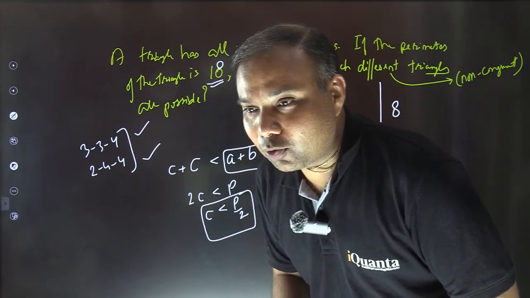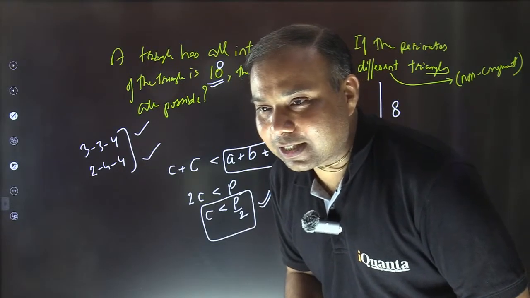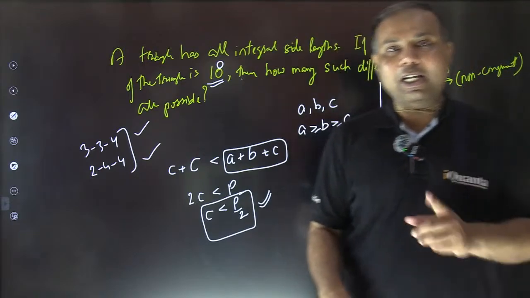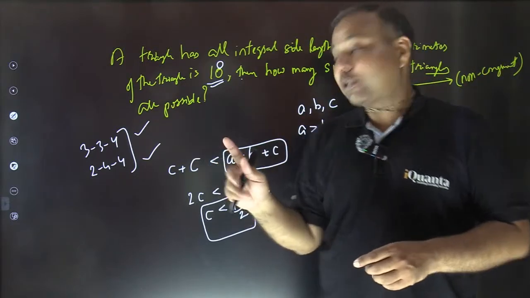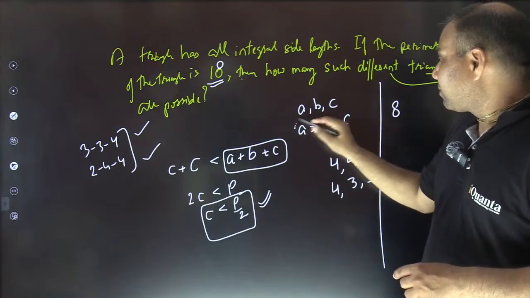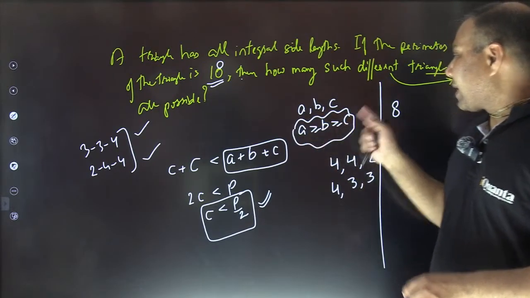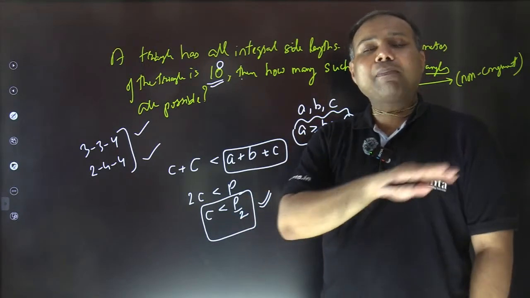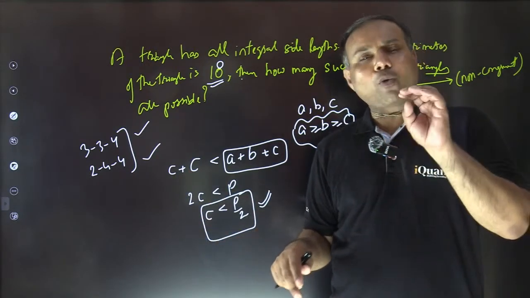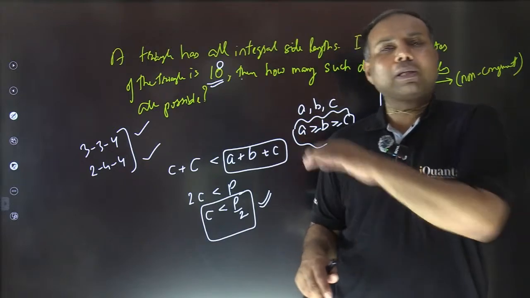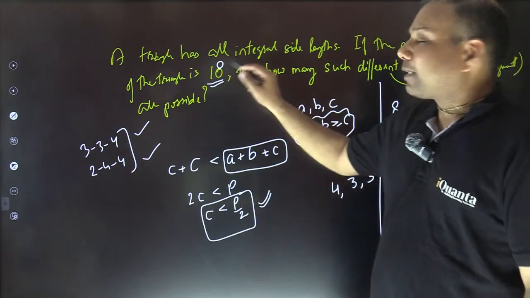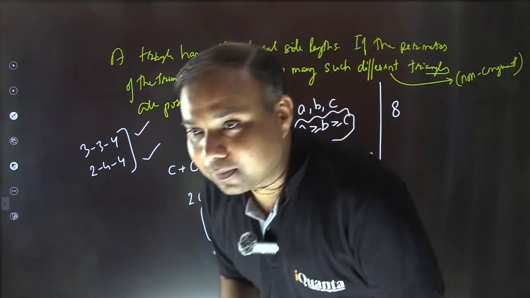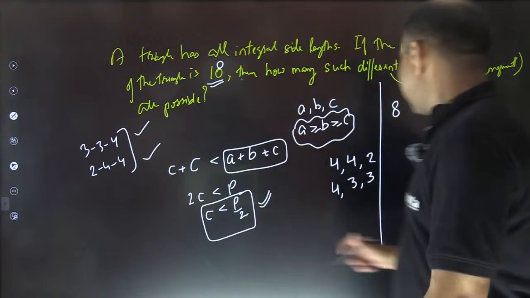Not 7, not 2. Yes, 6 is correct. Please listen carefully. The longest side cannot be smaller than the other sides. At most, it can become equal to them. So the longest side would be smallest if all three sides are equal. So in this case, the minimum possible value for the longest side would be 6.